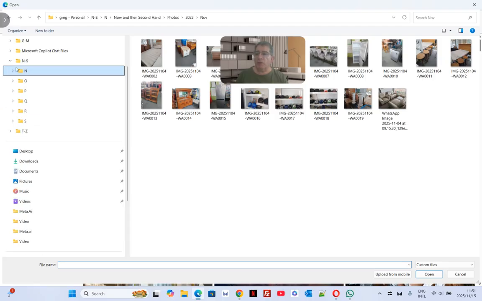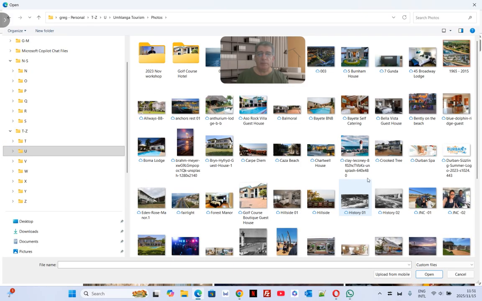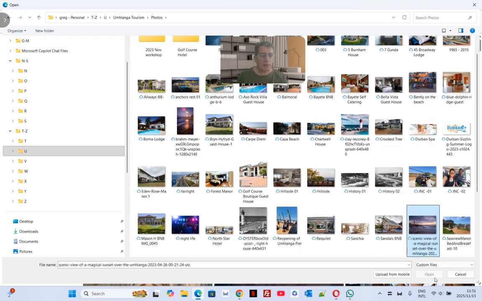So let's pull up a video, photograph, whatever, and I'm going to go to Mshlanga Rocks. Just bear with me. This is a bit of a process, but if you want to create a post that's going to jump out at a page, this is pretty much how I go about doing it. There are many other ways, obviously, but this is the way I do it. Let's go to Mshlanga Tourism, and I'm going to go to photos. Let's put up any photograph here. This is really cool. I like that.